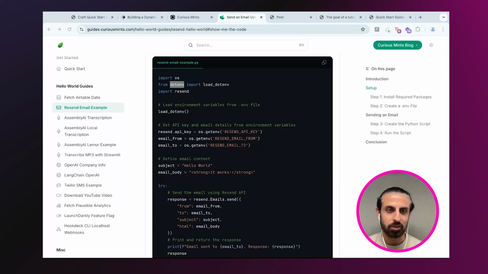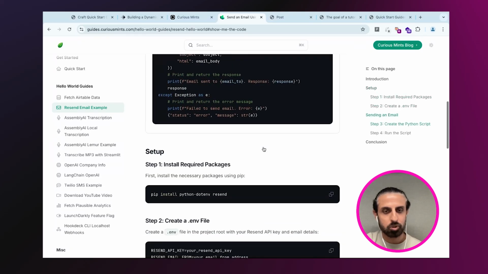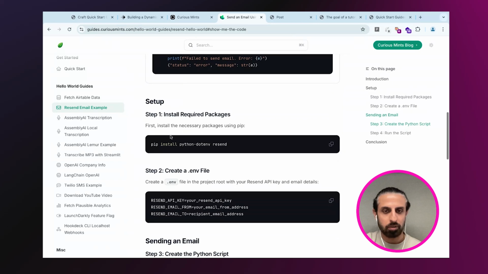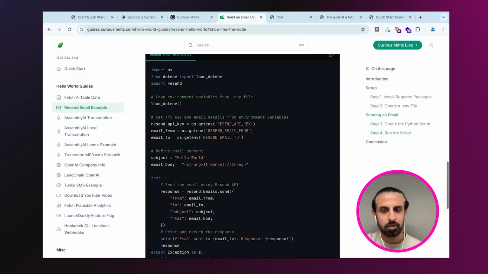All I do is include this line in all my Hello World examples, and that automatically loads up the API key. I don't need to do anything manual. So again, I'm doing this as a best practice of sorts. Hopefully people find this useful. Then you keep scrolling down, and it just gives me step 1, step 2, and sending the email. And that's it.